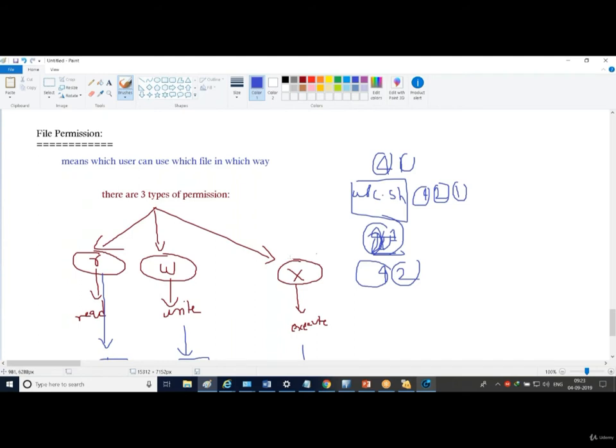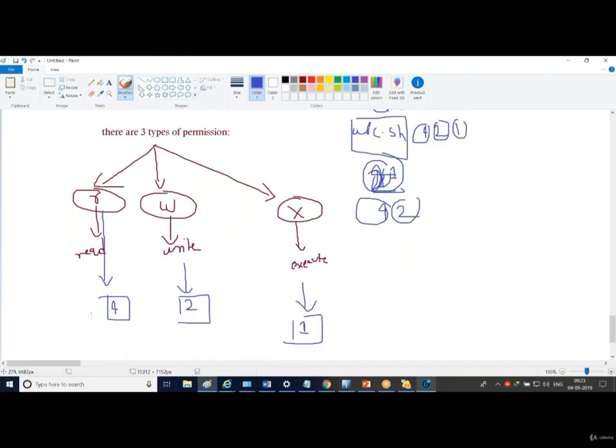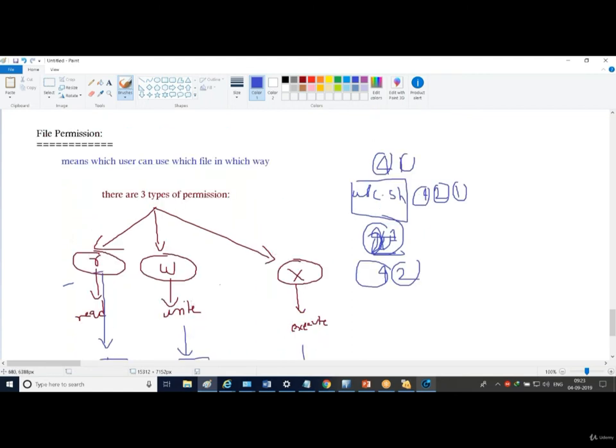Another way to write the same thing: I can write it using values, or I can write it using the letters, like r. If you write the r or you write its value, both represent the same thing. For example, if I write only R, it means it is a readable file. If I write W, it's only writable. If I write X, it's only executable. If I write RW, it's read-writable. If I write XW, it is executable-writable. If I write WX, it's writable-executable. If I write RWX, it means it is readable, writable, and executable.